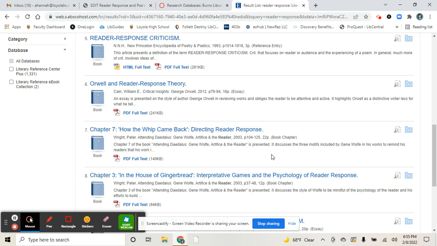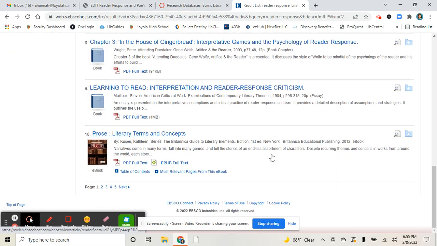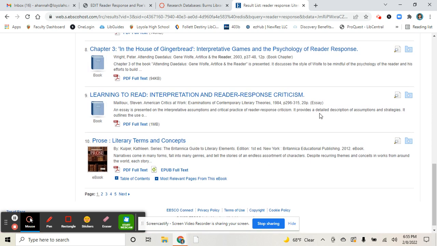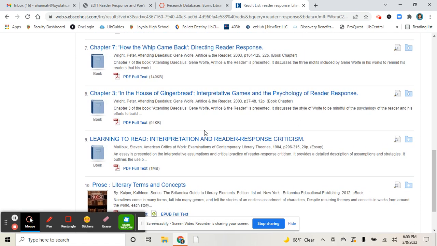Those are other literary greats that you will probably delve into or already have. But we're wanting to look at Poe right now, or whatever story you choose to look at. So, learning to read, interpretation and reader response criticism.